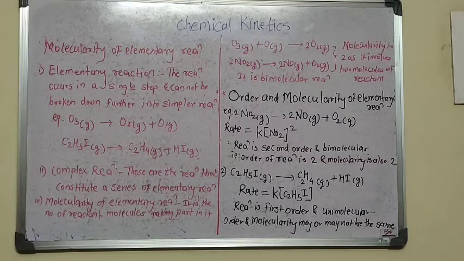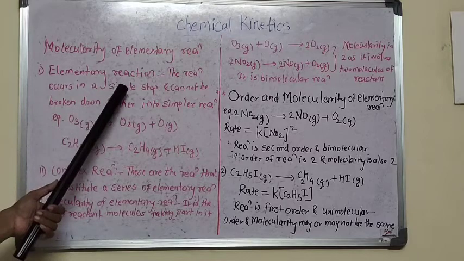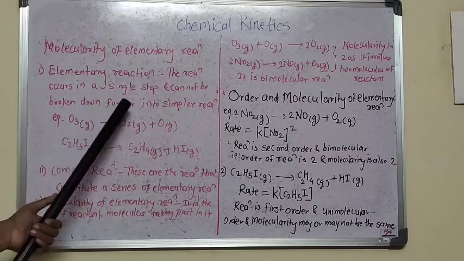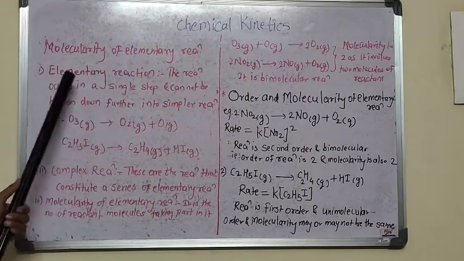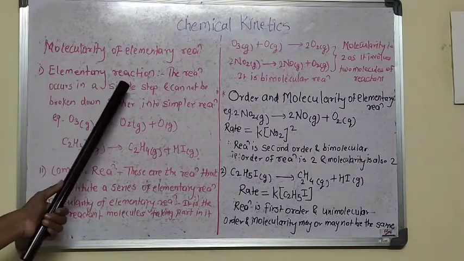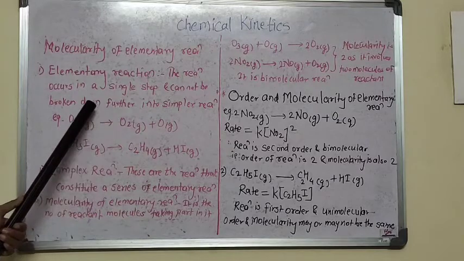Here we see the next point, that is the molecularity of an elementary reaction. So what is the molecularity? Molecularity means the number of molecules involved in the reaction, and an elementary reaction is nothing but a reaction that occurs in a single step and cannot be broken down further into simpler reactions. So the elementary reactions are the reactions which occur in a single step and are not further broken down